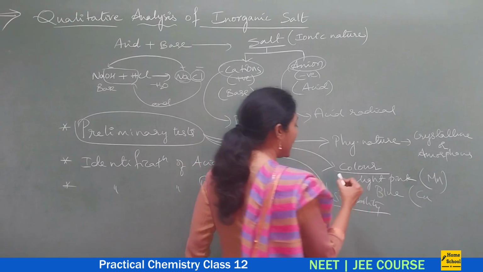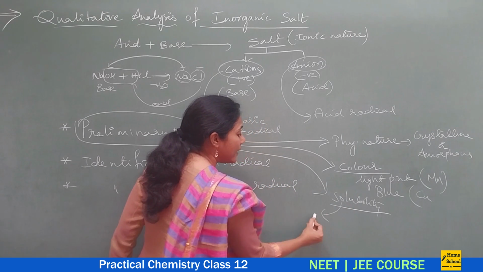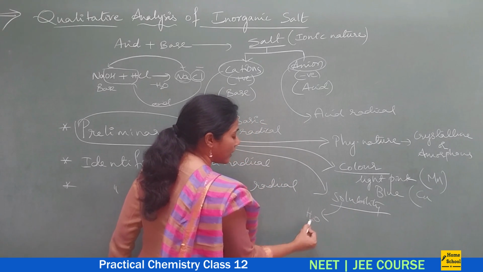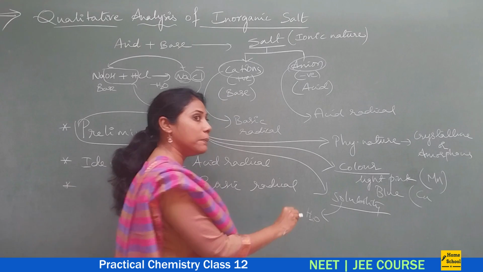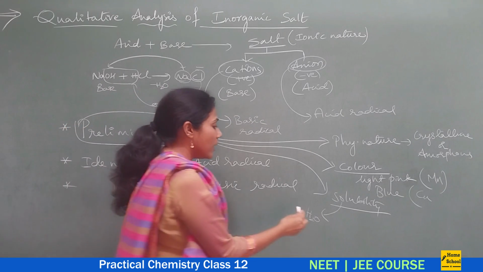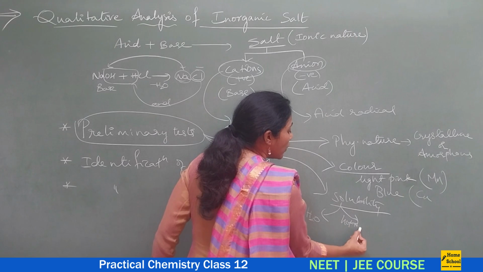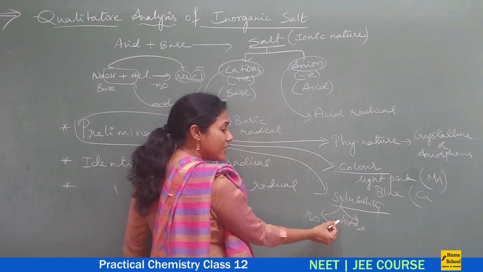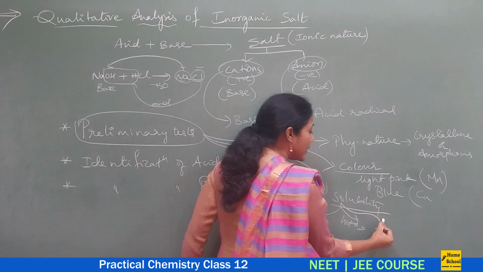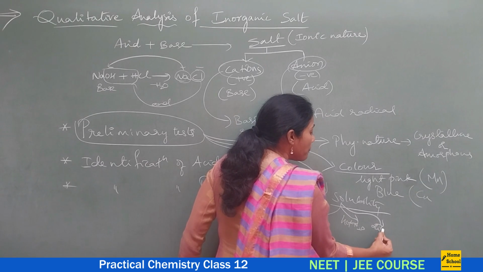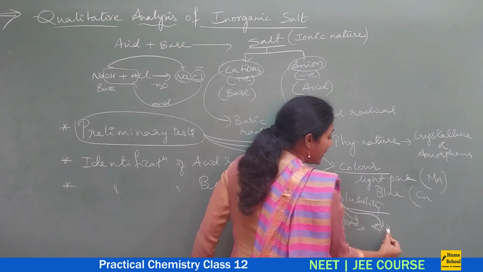Solubility is checked. First we will see whether a salt is soluble in water or not. If it is not soluble in water, then we will see whether it is soluble in hot water or not. If the salt is not soluble in hot water, then we will check its solubility in acid.